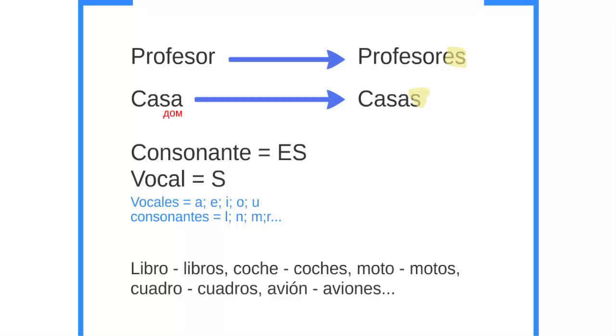And there is something important about this. We have libro goes to libros, coche goes to coches, moto goes to motos. So libro is book, coche is car, moto is motorbike, cuadro is like portrait, it's cuadros. And then we have avión, aviones. Do you see that something happens there? What is the stress mark? It disappears. So if the stress mark is in the ending of the word, when you make the plural, it disappears.